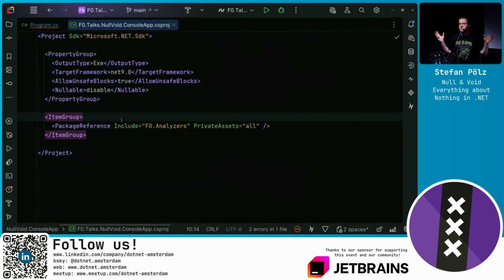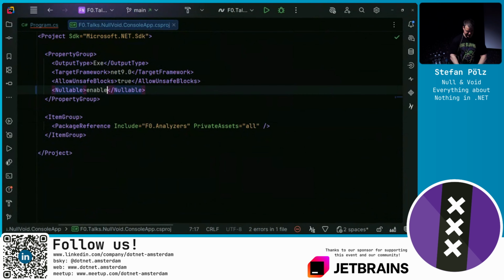If you do dotnet new, any template, you will see nullable enabled in each and every template. So this is an opt-in feature, because if you updated from C# 7.3 to C# 8, all of your code would emit plenty of warnings. So it's an opt-in feature for existing projects, and all of the templates use this per default.